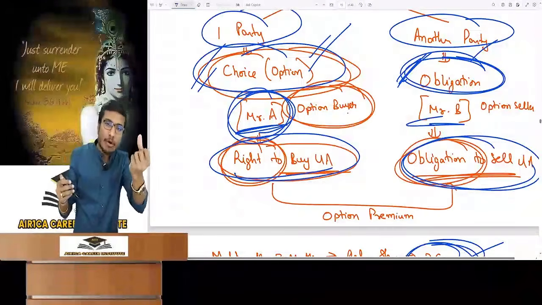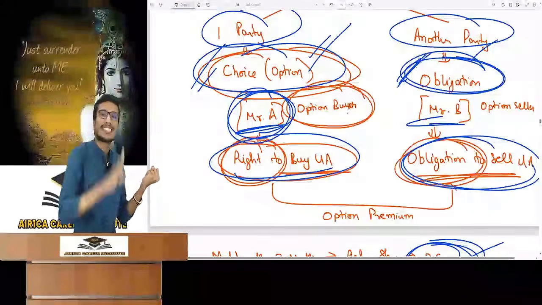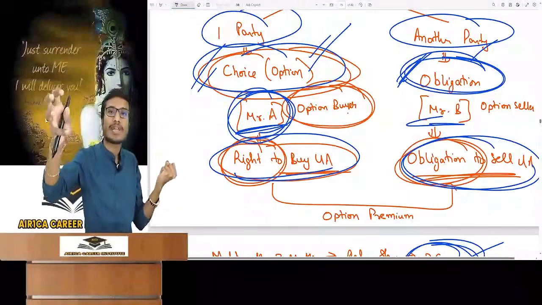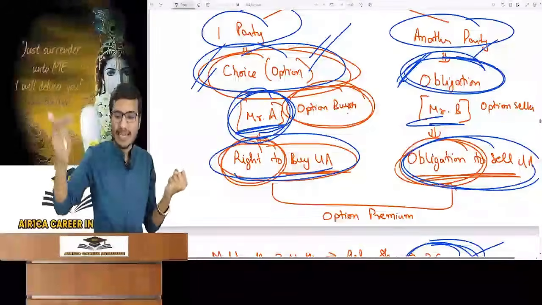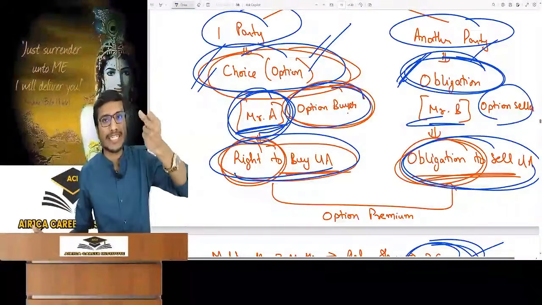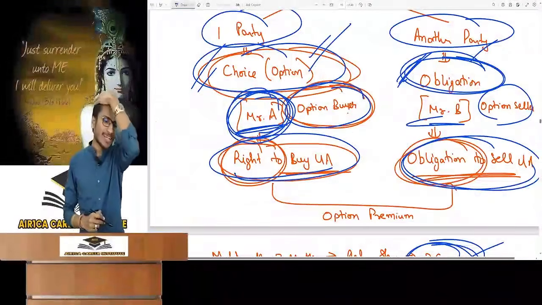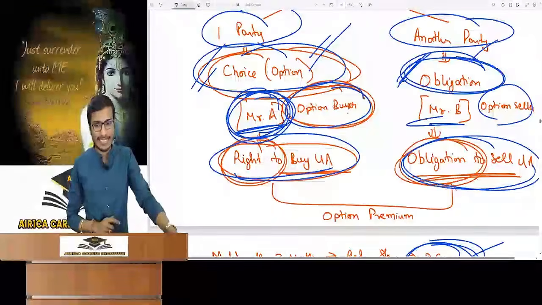He has taken a product. This is called option buying. He has given him the choice to keep this choice. I will keep the obligation. Mr. B will be called the option seller or option writer. The option seller is called the option writer and the option buyer the option holder, who has an option and choice. A is called the option buyer in this case. He will be called the option buyer. Did you get it or not?